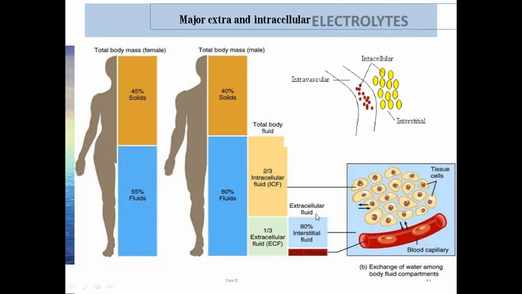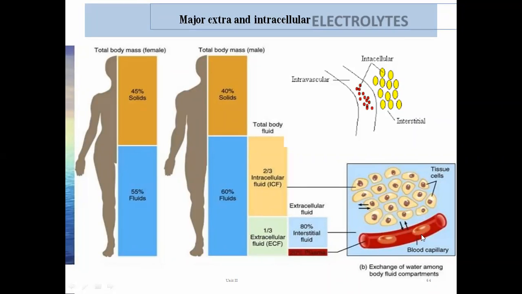Then interstitial fluid. Interstitial fluid is a fluid which is present in between the cells, and it constitutes about 12 to 15% of the body weight. And the last type is plasma and vascular fluid. It's a fluid which is present within the blood vascular system.